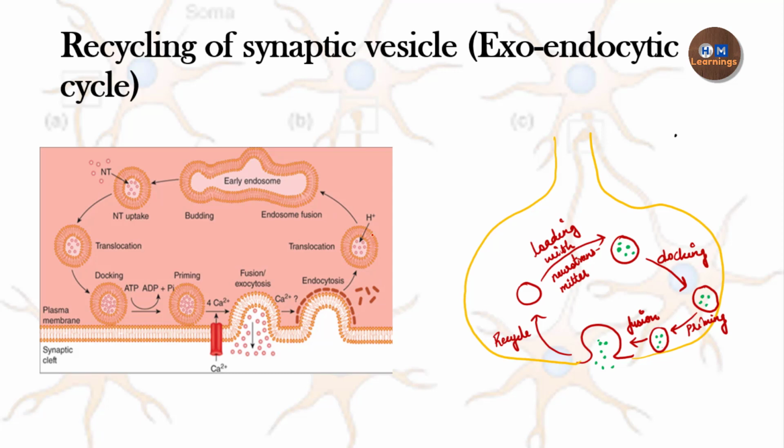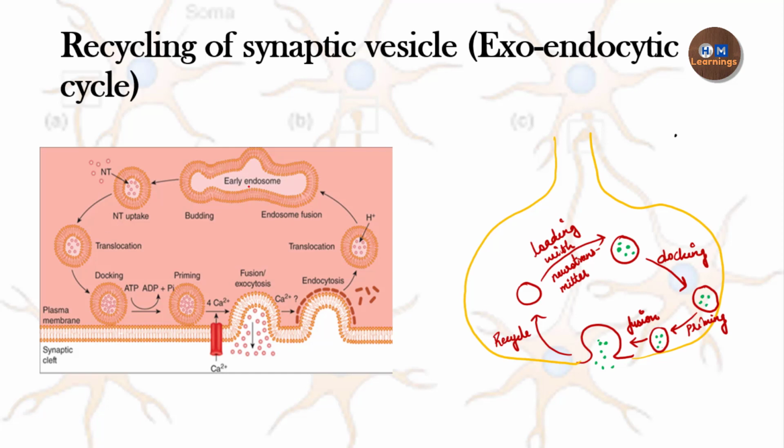Now this newly formed vesicle will fuse with the early endosome, and after fusion with the early endosome, it will bud off from the early endosome to form a new vesicle. Then there will be reloading of the vesicle with the neurotransmitter, and after that it will again be available outside the active zone or inside the active zone for the release of the neurotransmitter.